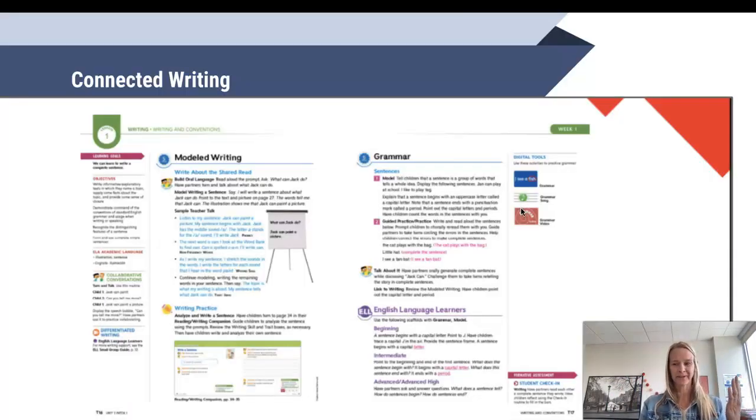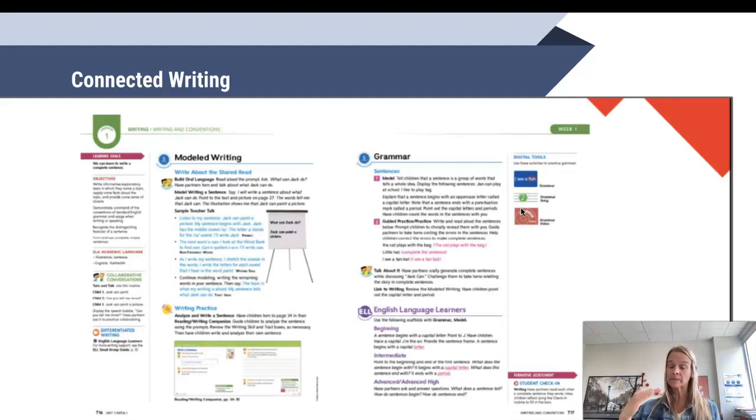Now kindergarten, this is where you're going to be coming back with me here on your lesson plan template. You will see this as well, same thing with first grade. This is where we look at that connected writing, that modeling writing piece. So we just read about something and now we're going to connect it to a writing piece. And that's where students will go into their reading writing companion consumable to be able to apply that writing piece right there.